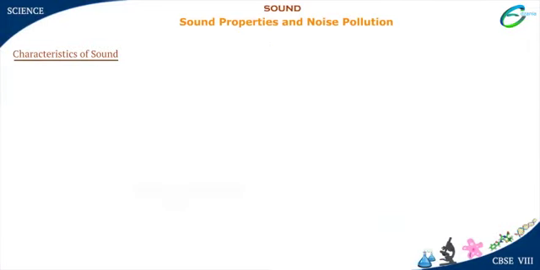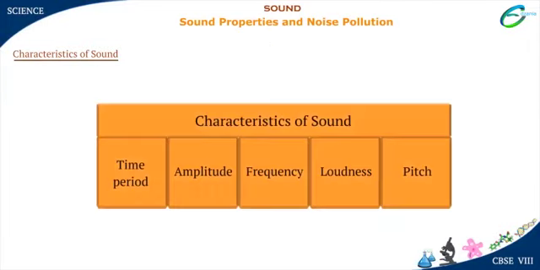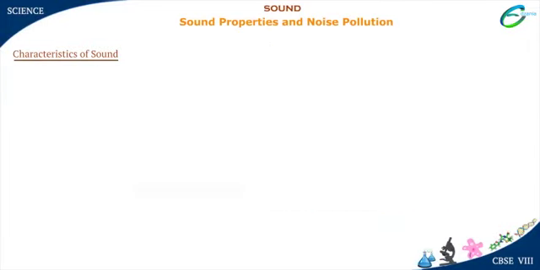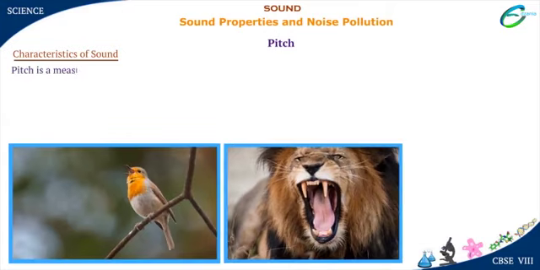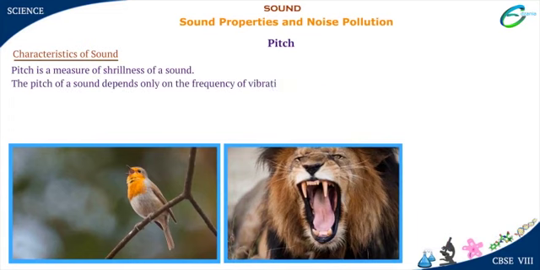Now click Pitch. Now compare the sound of a chirping bird and the roar of a lion. Pitch is a measure of shrillness of a sound. The pitch of a sound depends only on the frequency of vibrations producing it.